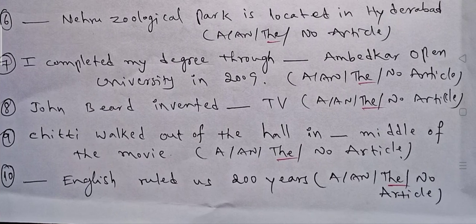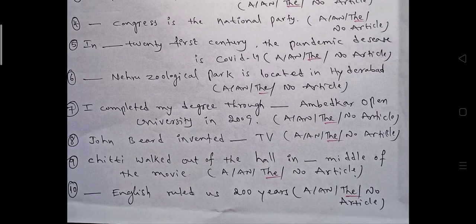Tenth one, dash English ruled us 200 years. Here English is not a language. Here English is a race, or English people. Before the names of races or groups of people, we use the definite article the. So according to grammar rules, here in the tenth question we use the definite article the before the word English. Okay.